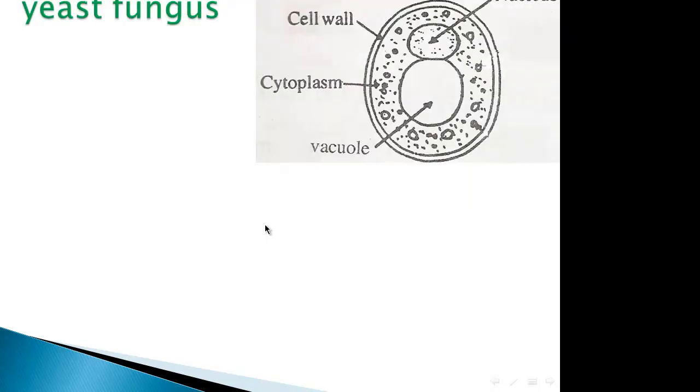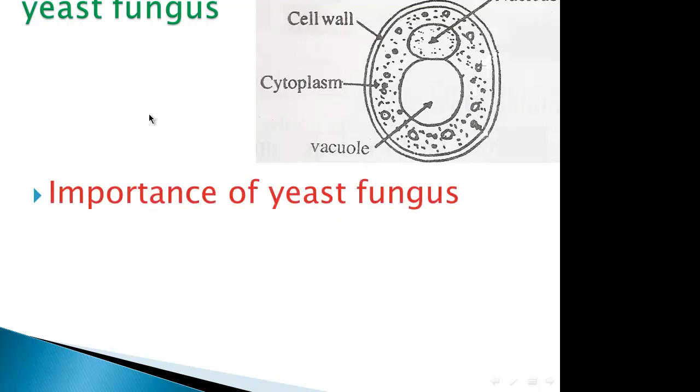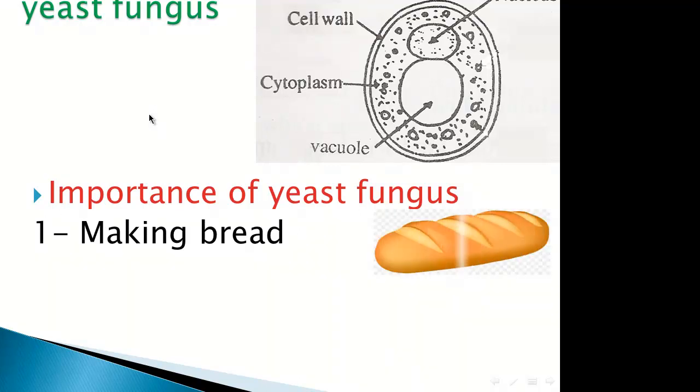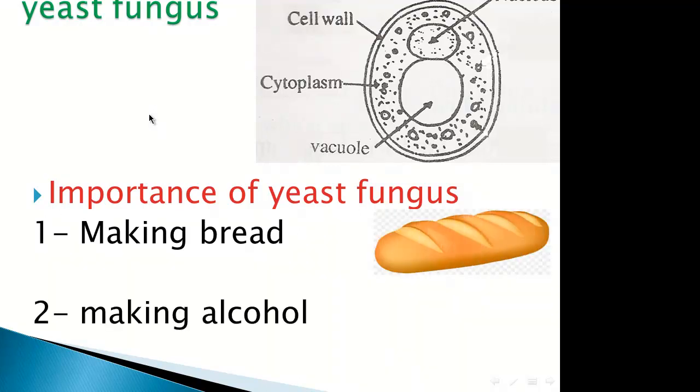Now we will talk about yeast fungus. This is the structure of yeast fungus. Yeast fungus contains cell wall, nucleus, cytoplasm, and vacuole. So yeast fungus doesn't contain plasma membrane or chloroplast. This is the component of yeast fungus. The importance of yeast fungus is that it is used in making bread and in making alcohol.